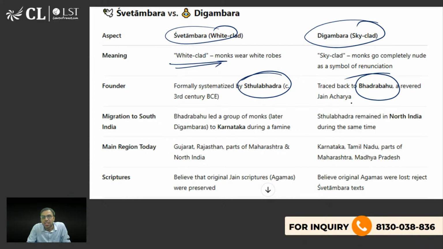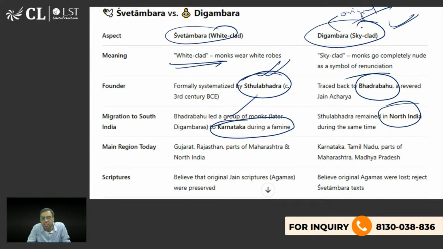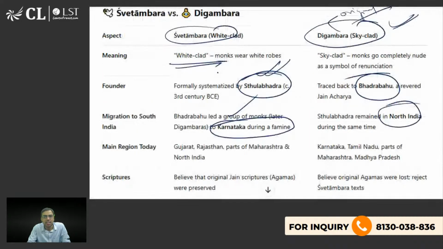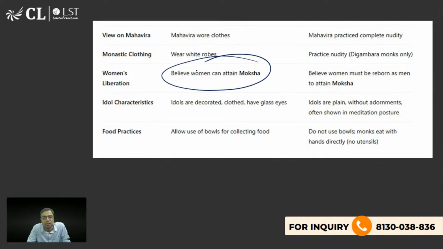ठीक है, सो दे रिमेन्ड इन नॉर्थ इंडिया. नॉर्थ इंडिया में फैमिन आया था, तो स्थूलभद्र जो है अपने फॉलोअर्स के साथ साउथ इंडिया कर्नाटक चले गए थे ड्यूरिंग फैमिन. ठीक है, तो वहां जाके बस गए. सो दैट इज व्हाट यू शुड नो. दैट्स Swetambara and Digambara. So they considered that this is the original one, मतलब original, near to the original Jainism and all. Okay, that is what you should know. And Swetambara believe that both men and women can attain moksha, but इसमें कहते हैं कि no, a woman must be reborn as men, then they can attain moksha. No. So these are the things you should know.